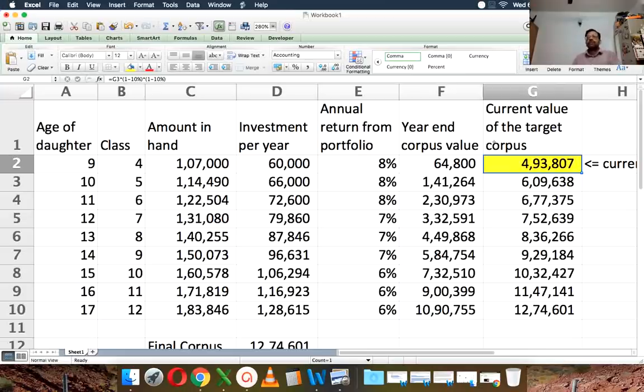If it is more or less sufficient to at least 80%, then you can try and manage to get some 20% from, maybe take it from your retirement. Sometimes there's no choice. If you don't want your child to start that career on an educational loan, you can take it from your retirement and assume that you can make up for it later on. Otherwise, let's say you do this calculation for yourself and you find the current value is only 3 lakhs, but the cost of education is going to be 6 lakhs. Then you can only fund half your child's education. Then the other half she has to take an educational loan. So you can make such decisions using the simple calculation.